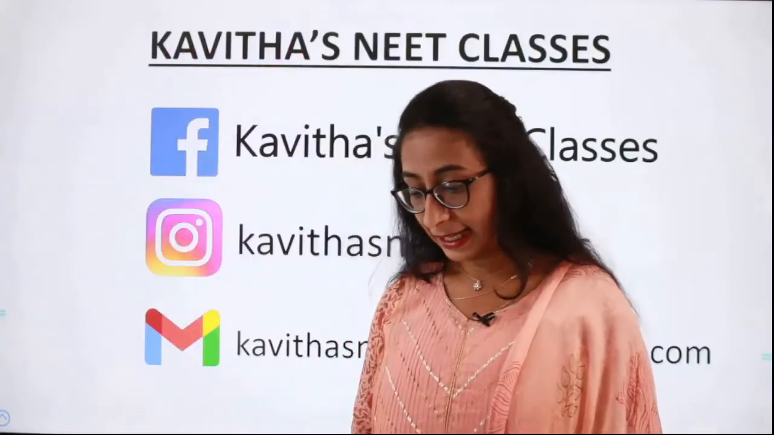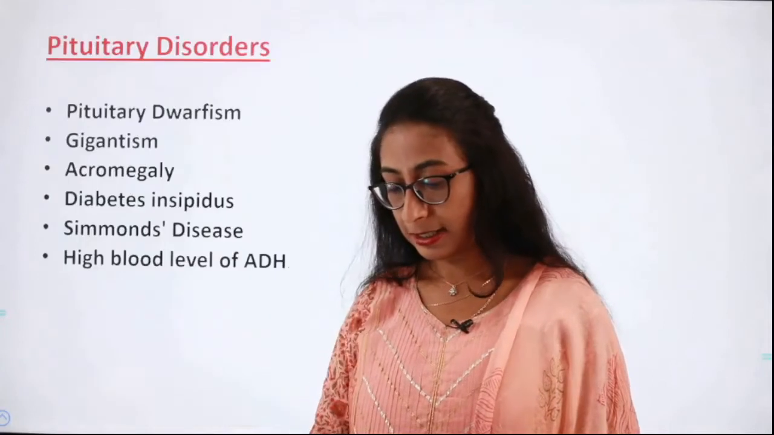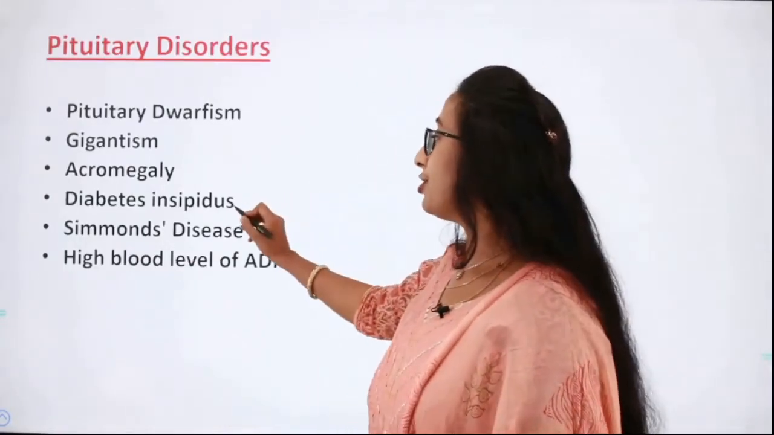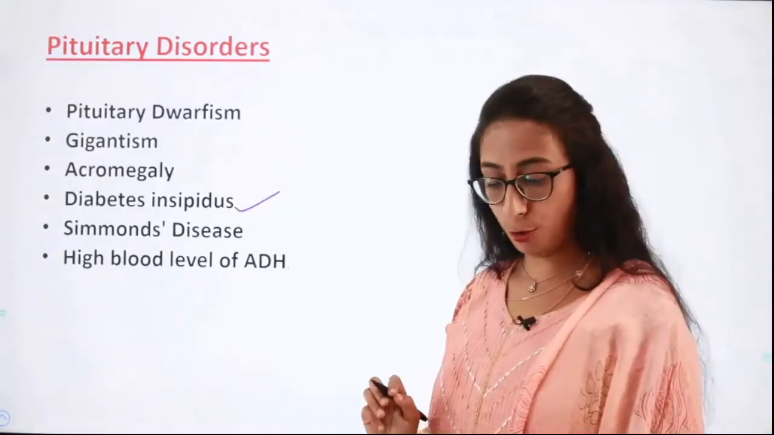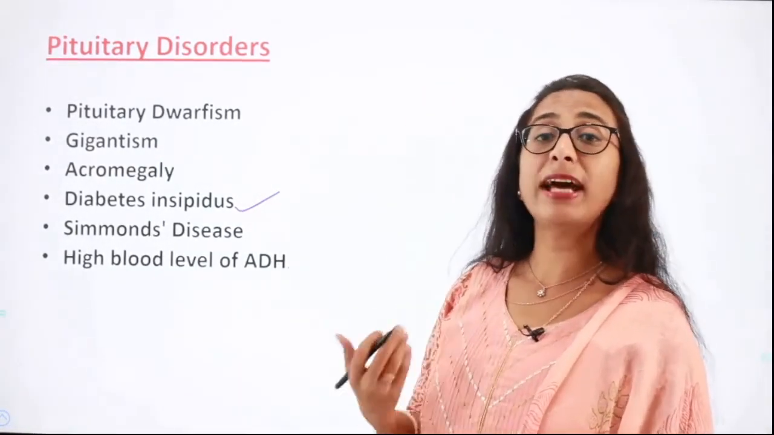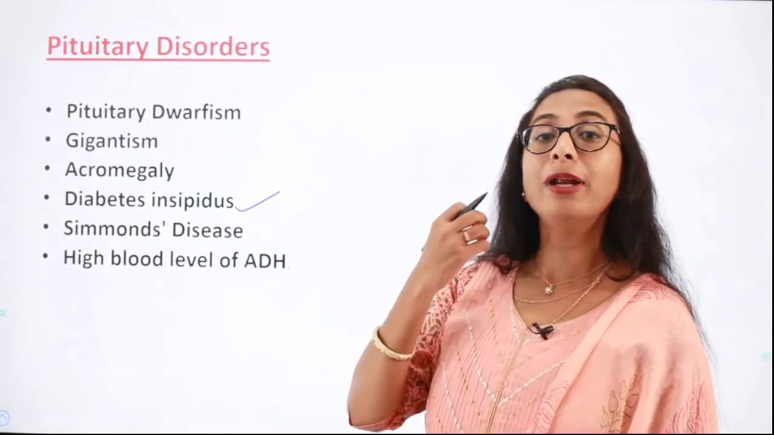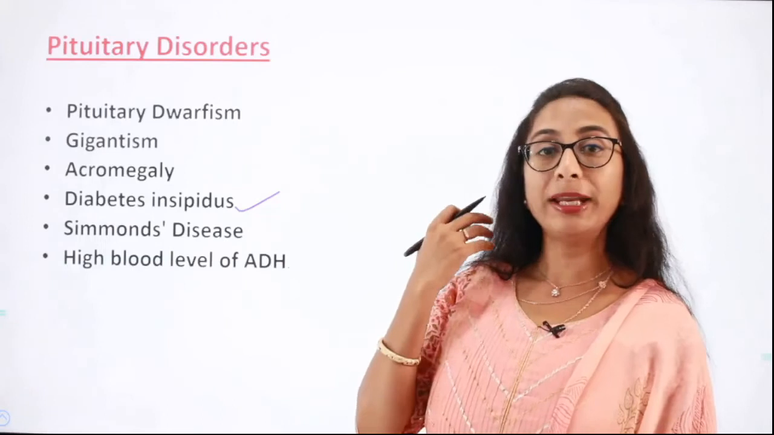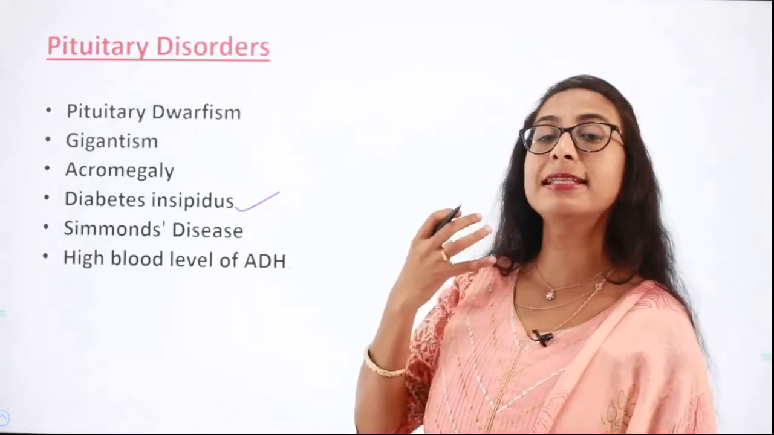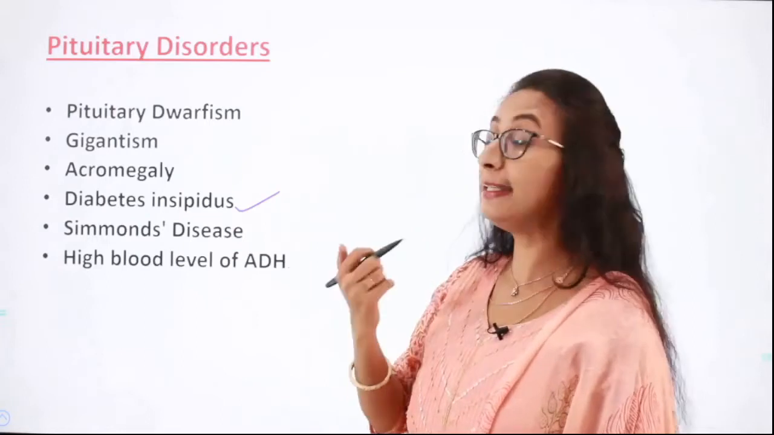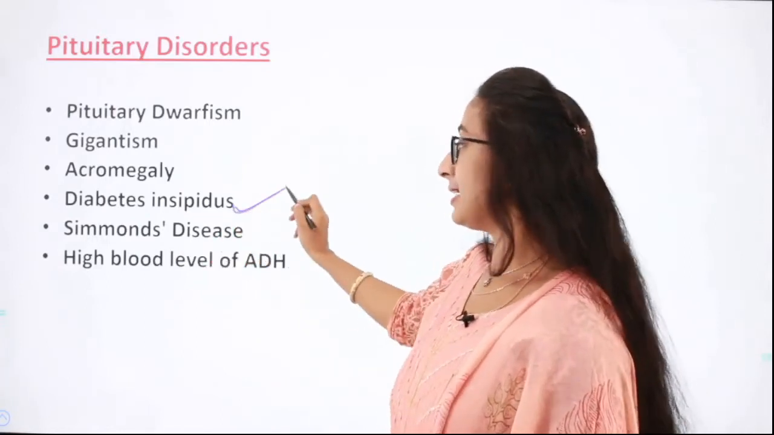Next is diabetes insipidus. Here it happens due to deficiency of antidiuretic hormone. So when there is a deficiency, it is characterized by excessive dilute urine. That is, when vasopressin hormone is very less, then what happens? There is less water reabsorption and there is excessive dilute urine, and this condition is called as diabetes insipidus.